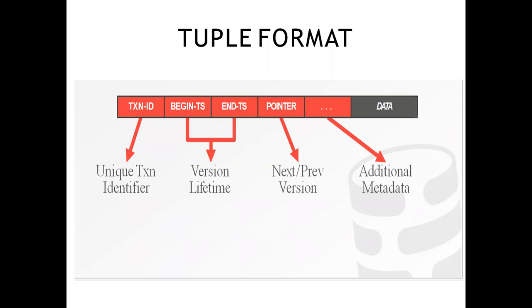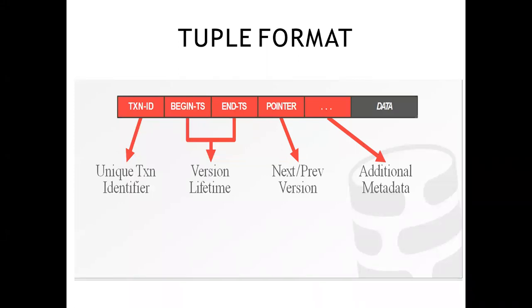Okay. So next is the pointer. The pointer points to the next or the previous version. Additional data may be anything, as I told you, it may be related to your data, some information about that, and then the actual data.